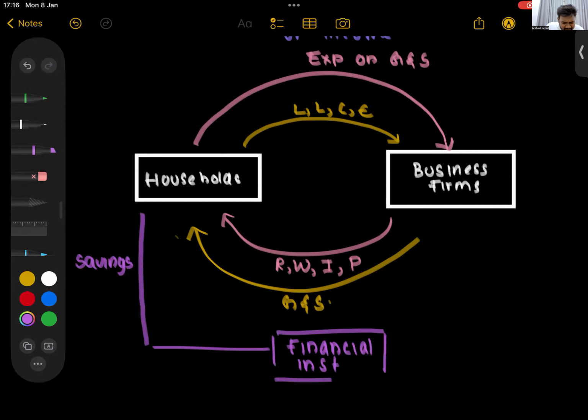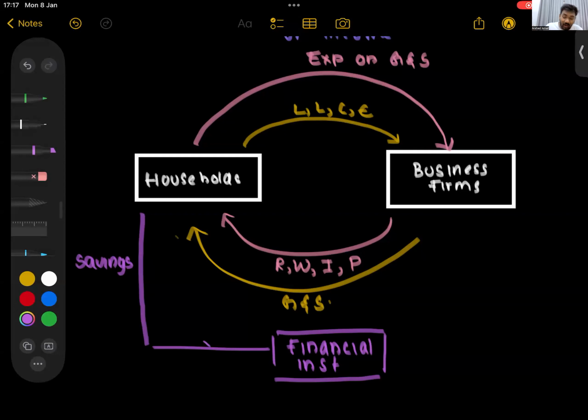What do banks do with this money? Do they just keep it in their safe? No. They provide loans for investment purposes. So firms will take loans, start businesses, expand, and buy property.